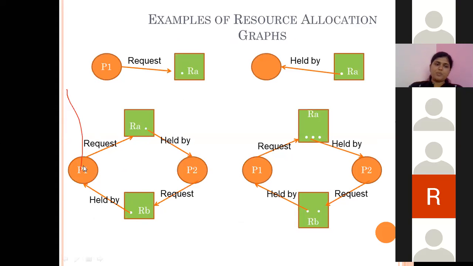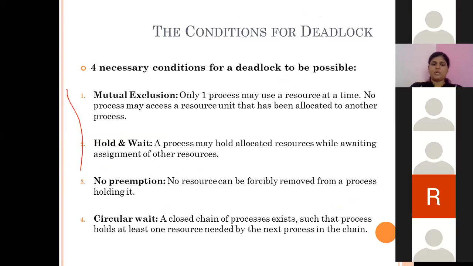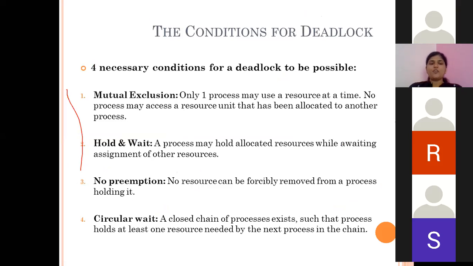That means P1 is dependent on P2 because P2 is holding its required resource, and P2 is dependent on P1. So their dependencies can be shown in a circular way. If the set of processes goes into a circular way, then we say there is a chance of deadlock.